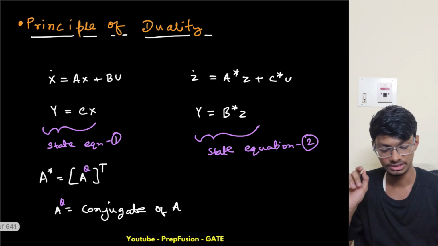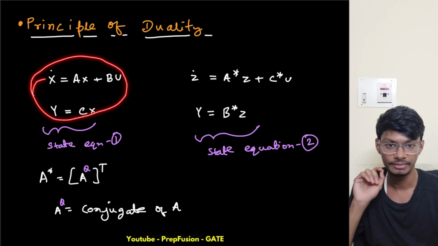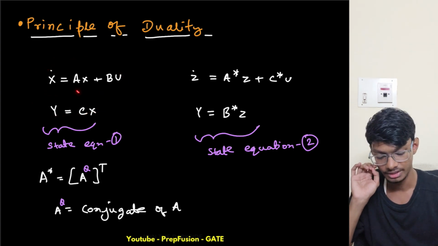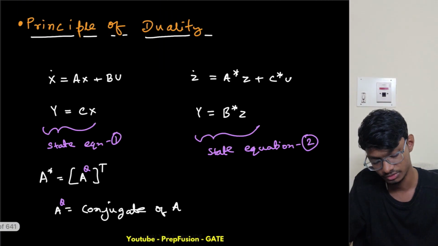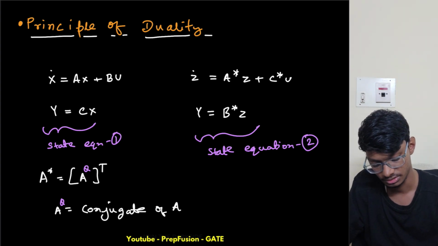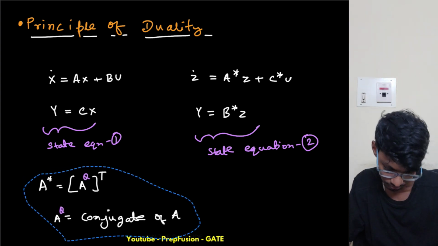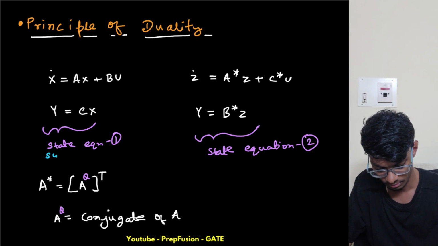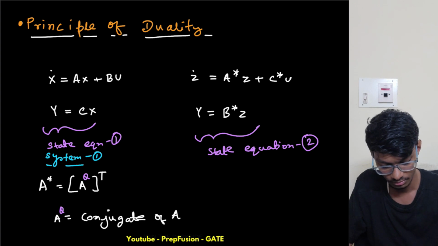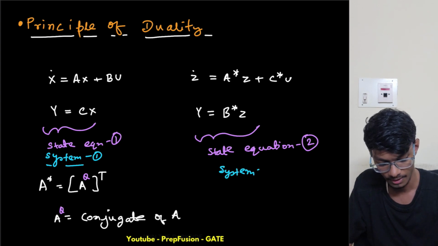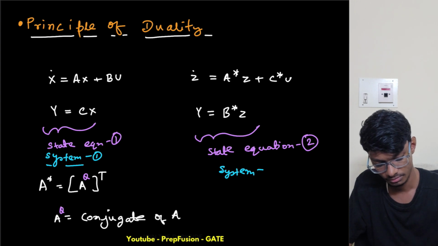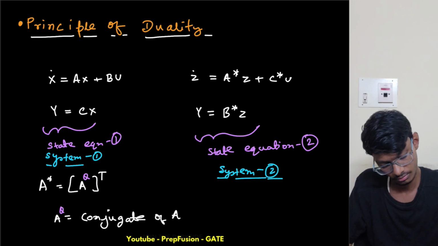My controllability matrix here will be B A B. This is also known as state equation 1, or system 1, and this is system 2.